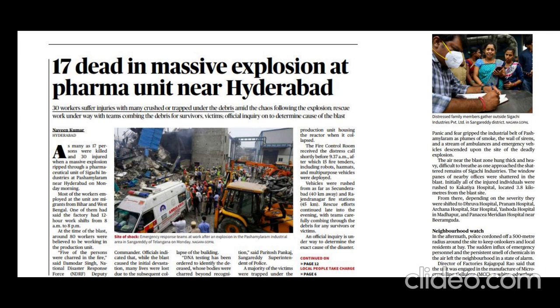And the third important act is Chemical Accidents, Emergency Planning, Preparedness and Response Rules 1996. Actually, these come under the Environmental Protection Act. It mainly focuses on handling of hazardous chemicals and emergency response plans to conduct regular safety drills. Okay, this is the third important rule.